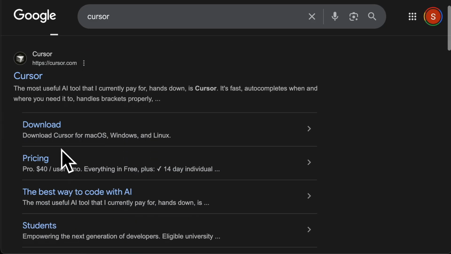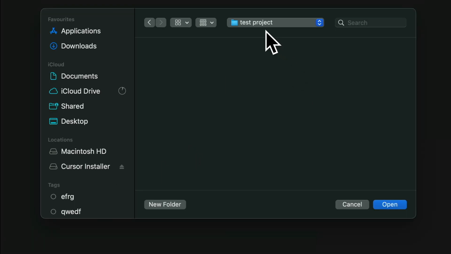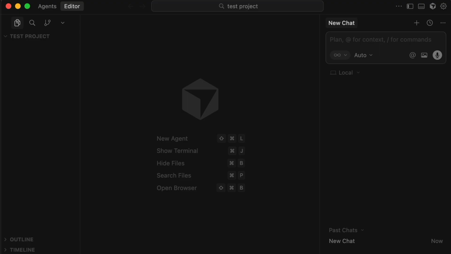Download Cursor for Mac OS. You can see here, I'm using a Mac, so download for Mac OS. And this is what it looks like. Open it up, do all of the usual things, register emails and stuff like that, and then start a new project. To do that, just create a folder on your desktop, because that's what you use when you open a new project. And then when you've created a random folder, just click open project, open that folder. I've called mine test project, so I've just opened test project there. Click open, and we're off and running.